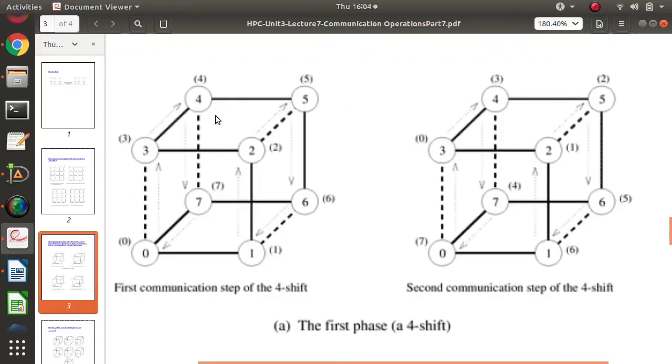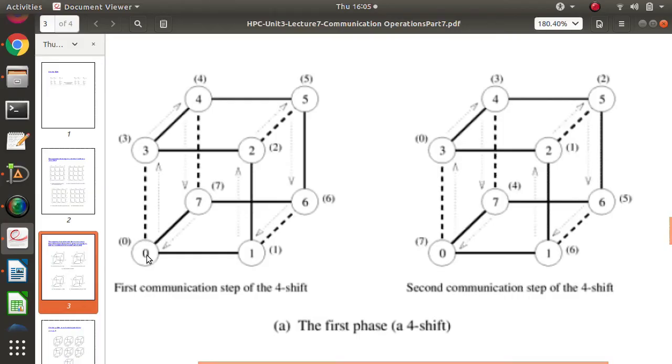So in total there are 8 processes, and each process has some data. For example, 0 has 0, 1 has 1, 2 has 2, 3 has 3, 4 has 4, 5 has 5, 6 has 6, 7 has 7, like that. Now see, these nodes are arranged in a linear array only, but this linear array is arranged in such a way that it looks like a hypercube. Here there are some dotted lines and there are dark lines. The dark lines form the linear array.